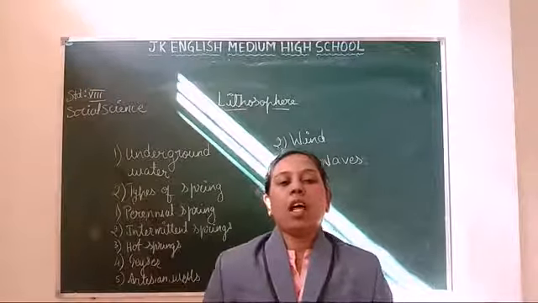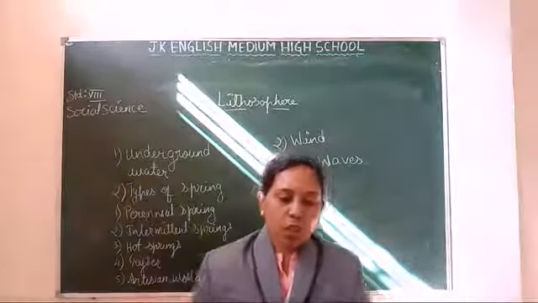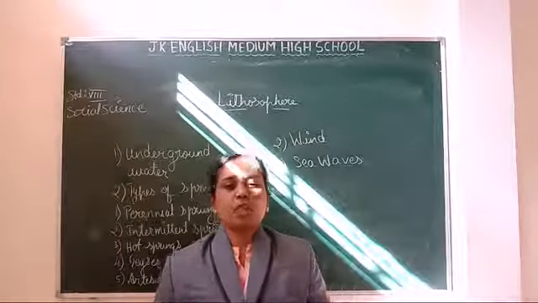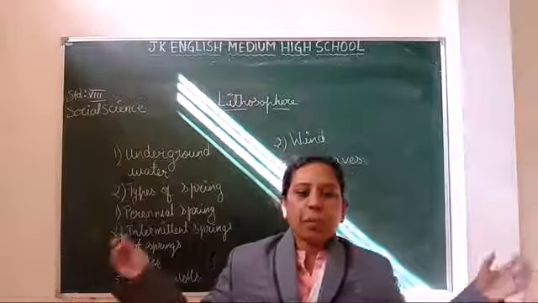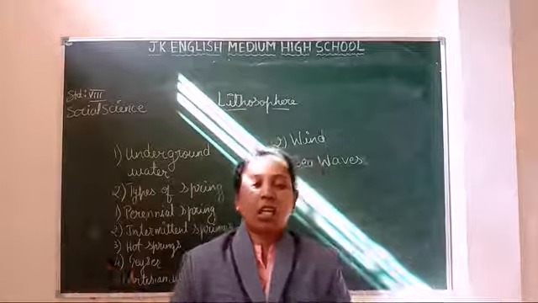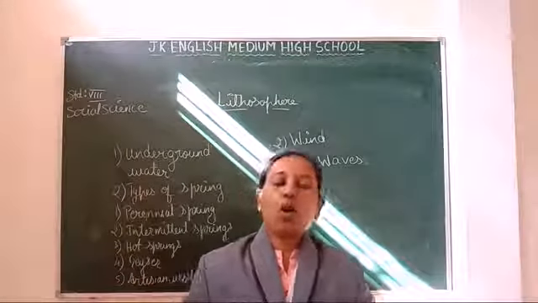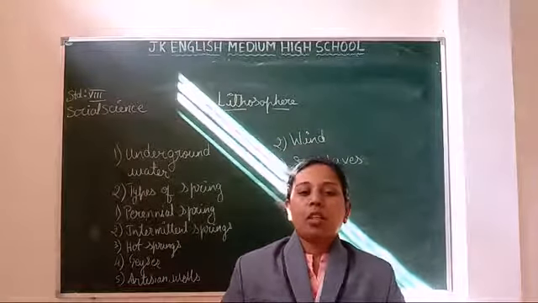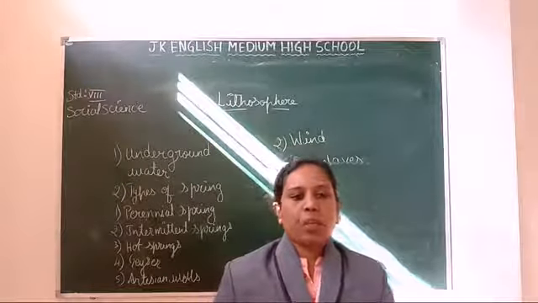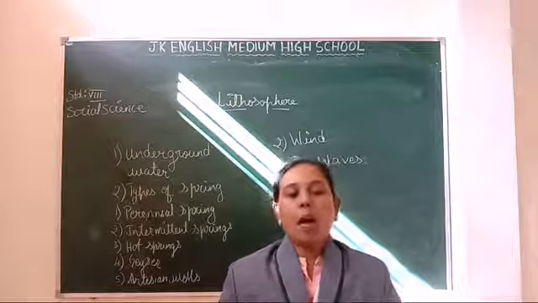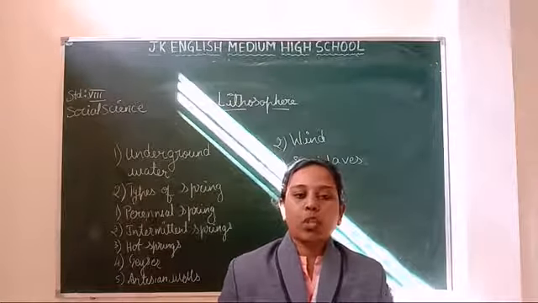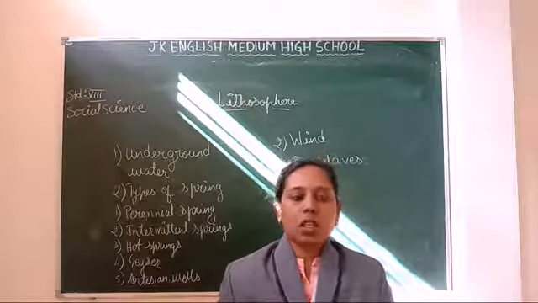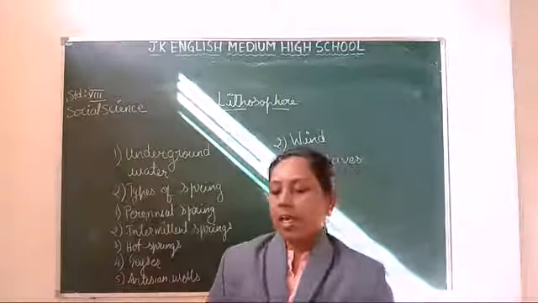Next one is the artesian well. Here underground water is stored in a basin-shaped layer between two porous rocks. The water cannot come out naturally. If an artificial hole is made in the rocks, the water comes out like a fountain. These wells are common in Australia.